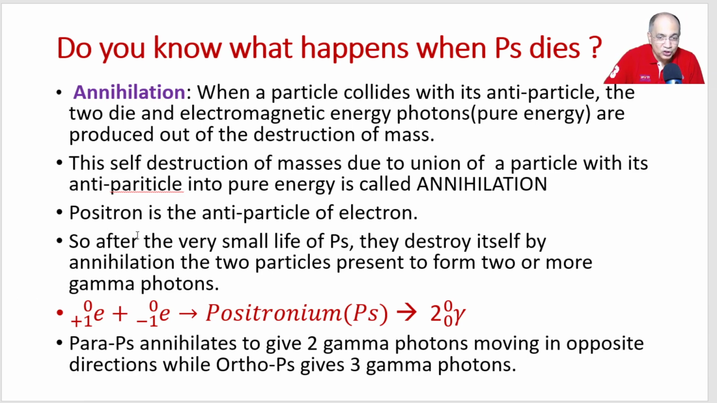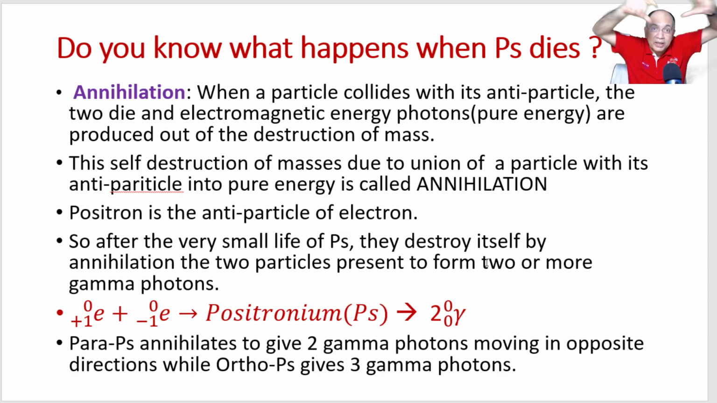Now, positron is the antiparticle of electron. So after the very small lifetime, some nanoseconds, whether it is a triplet positronium or a singlet positronium, ortho positronium or para positronium, whatever be the case, after the life period of positronium is over, they are bound to collide. They are bound to join each other, fuse with each other. They destroy itself. Why have I written itself? Because it is an atom. Positronium is an atom.